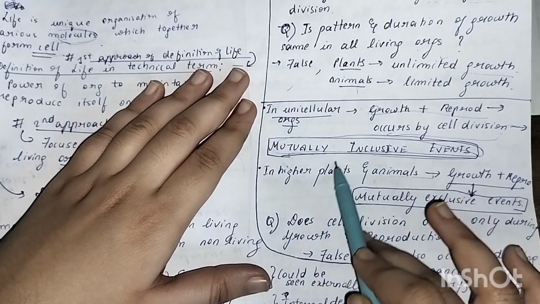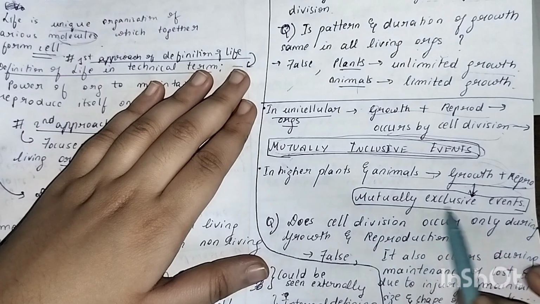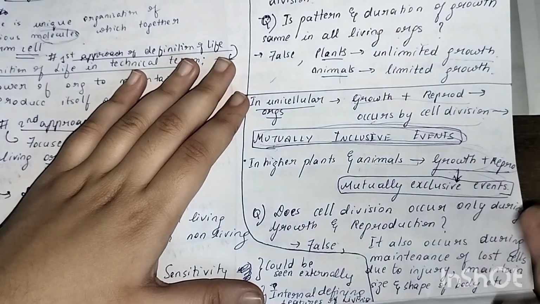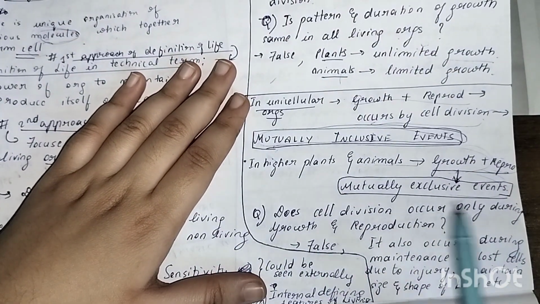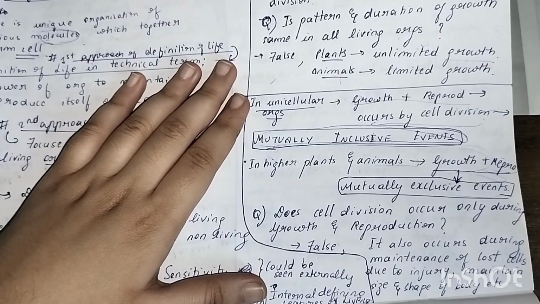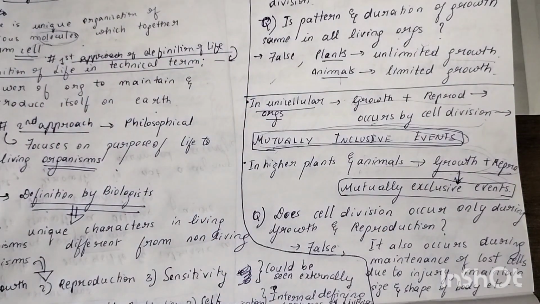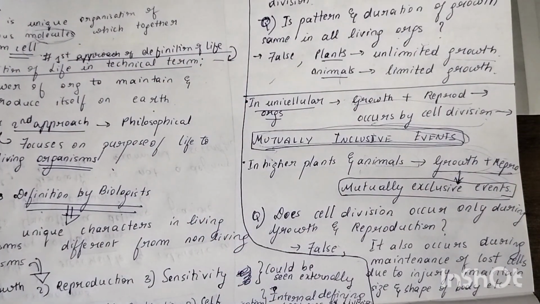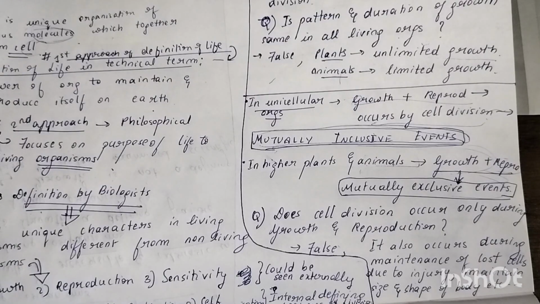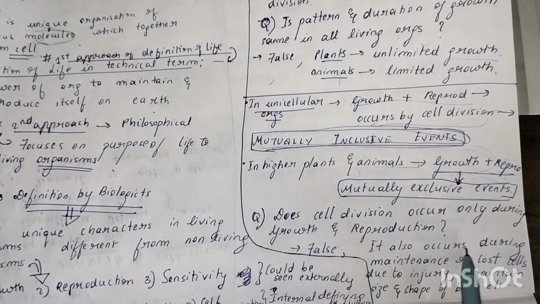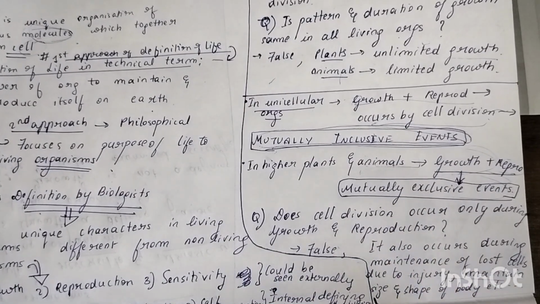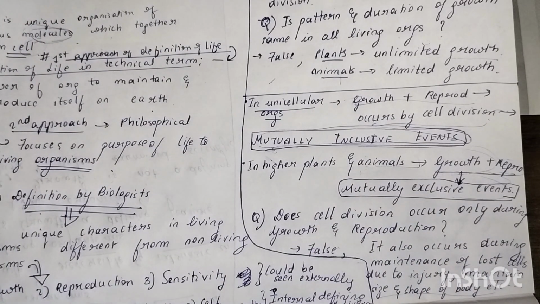But in higher plants and animals, growth and reproduction form mutually exclusive events. Are you getting the point here? Yes. Now, does cell division occur only during growth and reproduction? No. Now if you're hurt, can I say that your skin is permanently peeled off? No, right? The cells are again regenerating, so that the wound is healed, right? So it also occurs during maintenance of lost cells, during injury, or maintenance of the size and shape of the body. During all these events, cell growth is maintained.